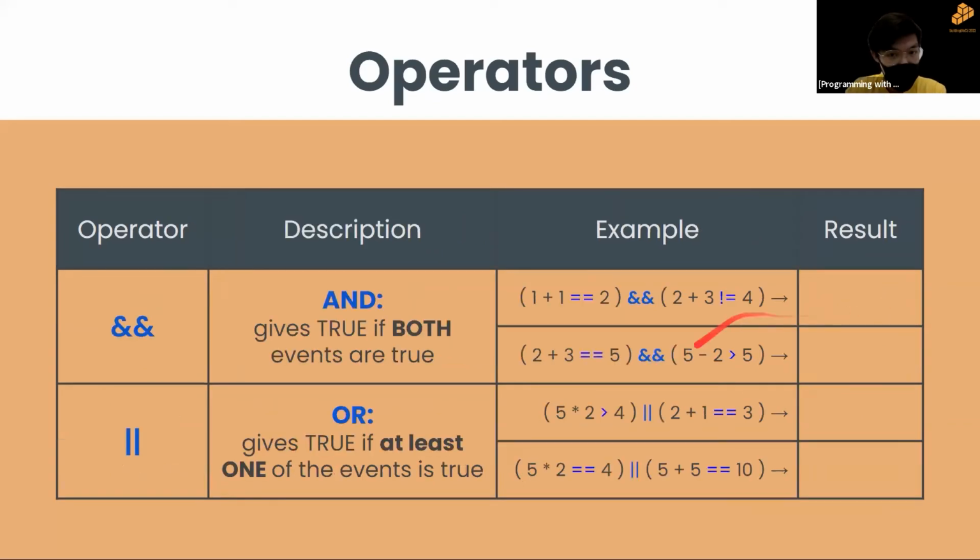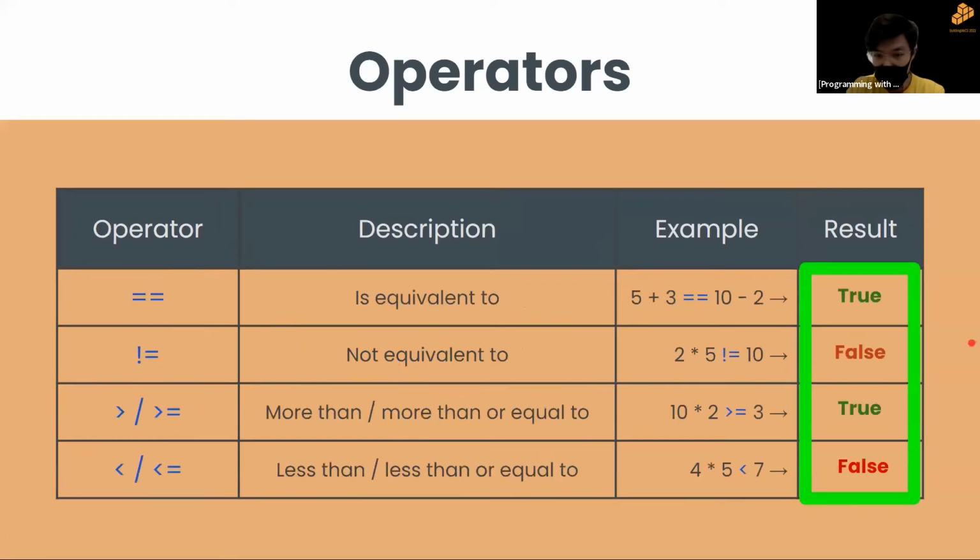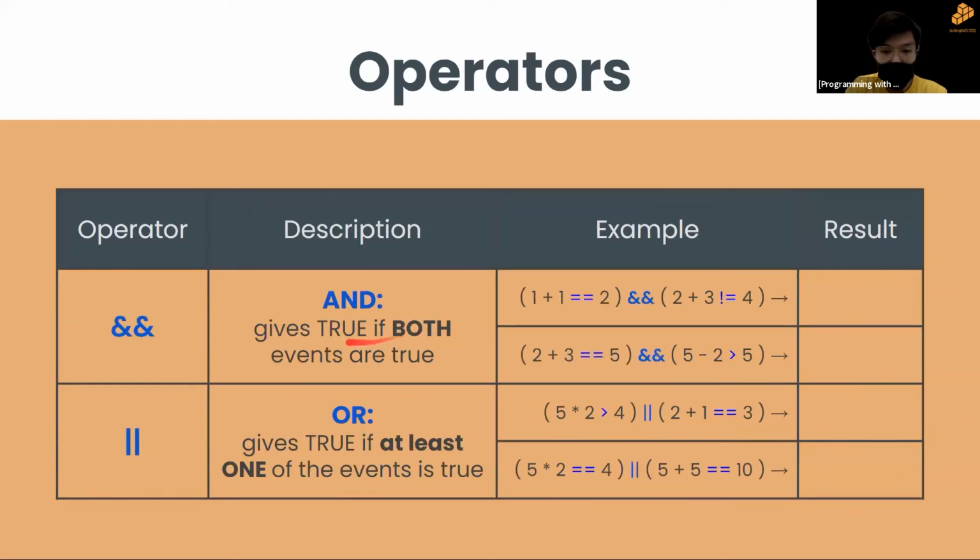So next, we're moving on to the AND and the OR operators, all right? So the AND operator gives true if both events are true, right? But before, it's just true or false, right? It's just simple as that. But now, it will give true only if both events are true. So what does this mean? Let's take a look at the examples on the right. As you can see, we have 2 of something that we learned before, right? The equivalent and the not equals to.